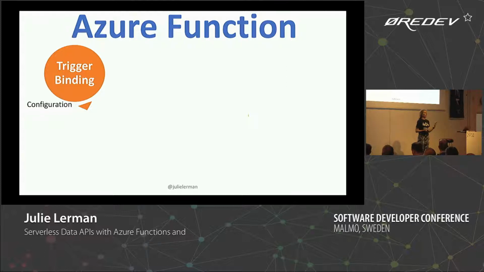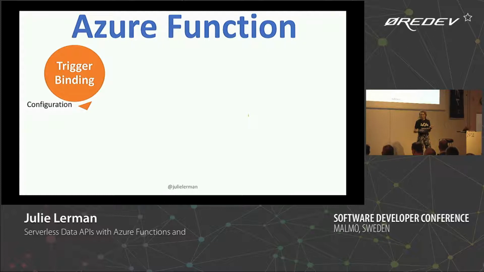It could be something happening in a message queue. It could be something happening in a Cosmos DB database. You can't invent what the triggers are, right? There's a pre-existing set of those, and that set is expanding. But it's more than the ones I just listed. So what is it that's making this function start doing its job?